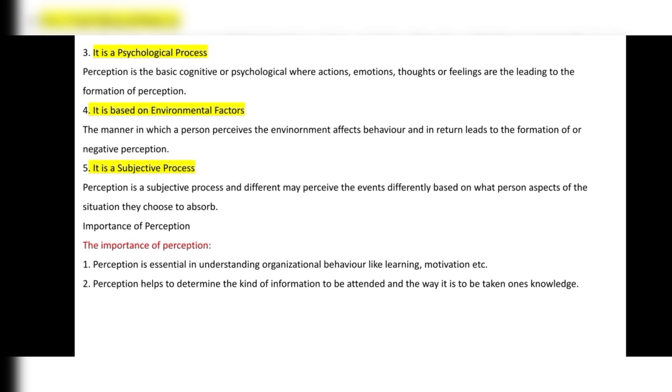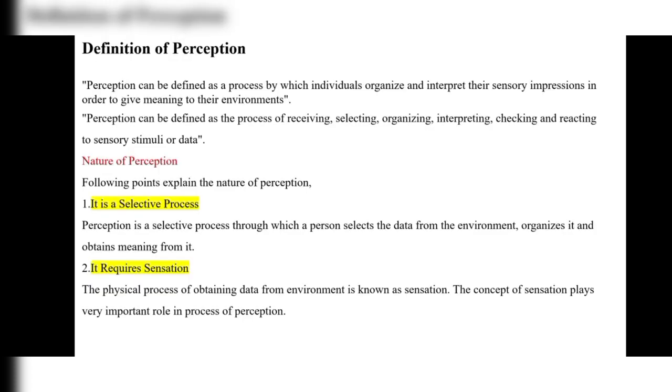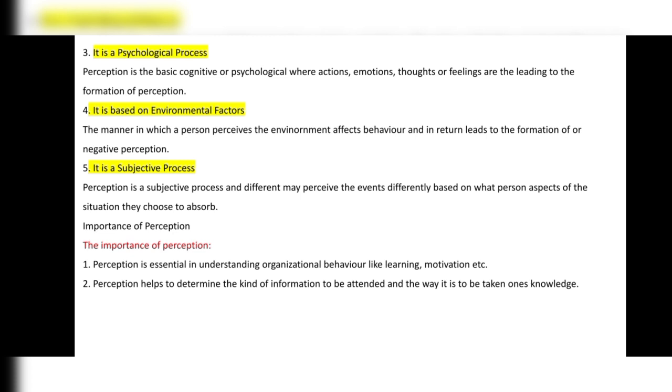Next, it is a subjective process. It is a psychological process and it requires sensation. It is a selective process. At last, it is a subjective process also. Perception is a subjective process and different people may perceive the events differently, based on what the person accepts of the situation they choose or observe. It is a subjective process completely. You can select your own, whichever you need. It is based on what the person accepts.